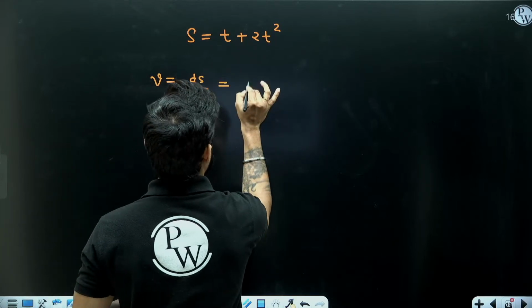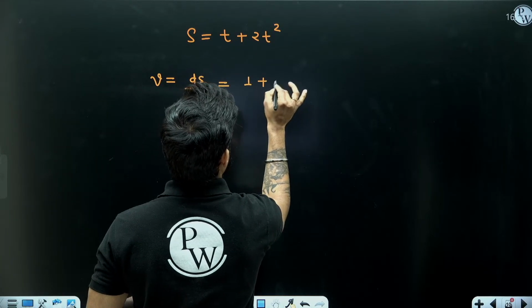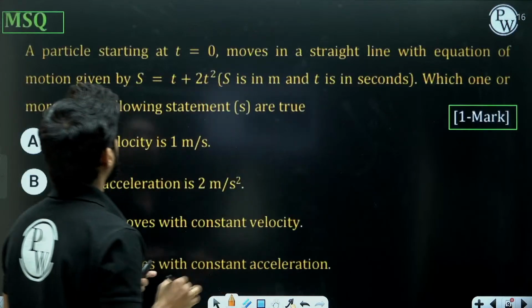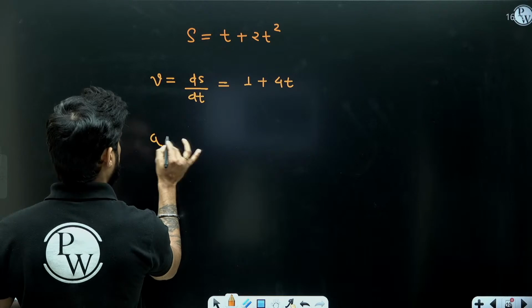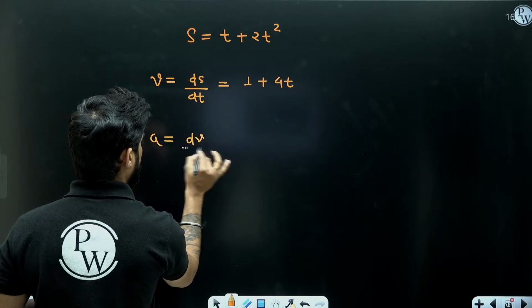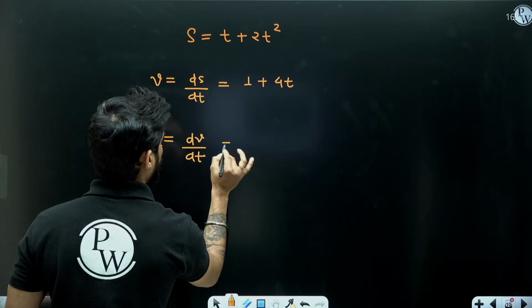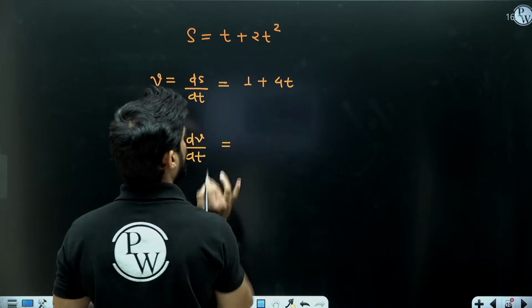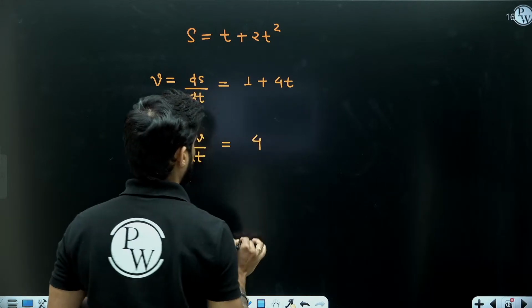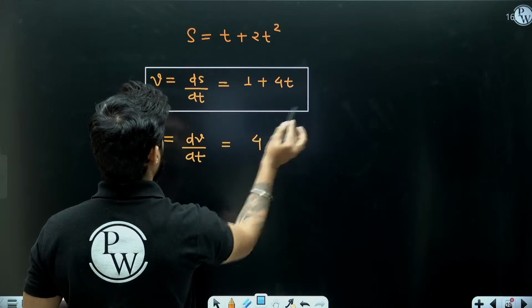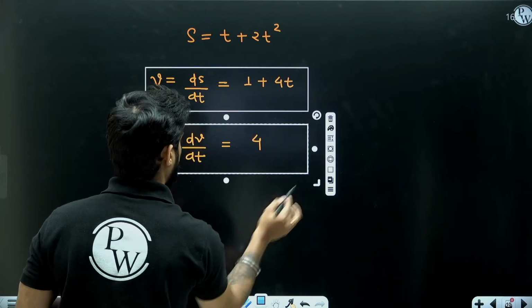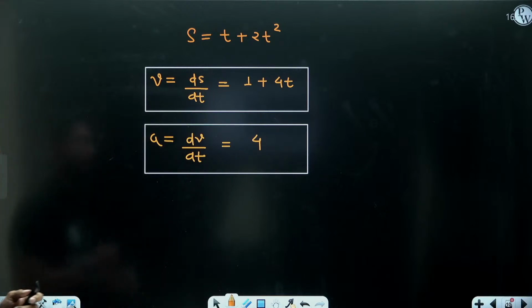So this will become 1 plus 4t, right? And then instantaneous acceleration a is given by a equals dv by dt. So it is going to be 4, right? So this is the equation of velocity and this is the equation of acceleration, right?